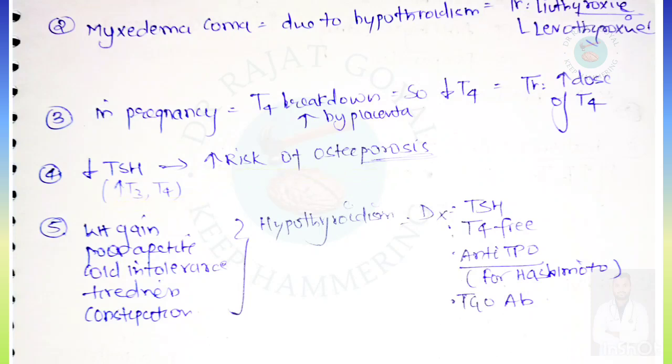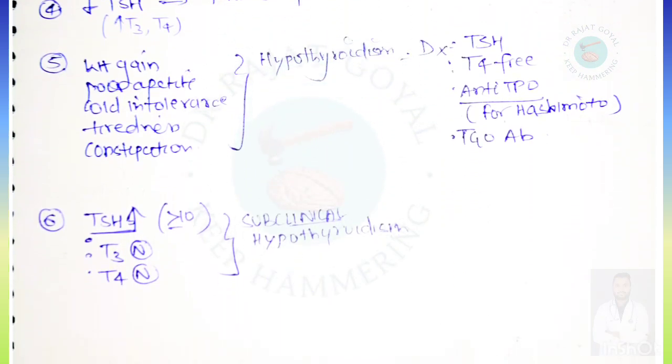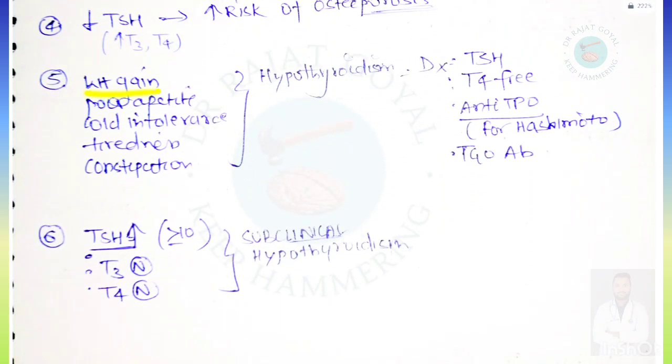So hyperthyroidism will lead to an increase in the risk of osteoporosis. If symptoms such as weight gain, poor appetite, cold intolerance, tiredness, constipation, etc. are given, then these are features of hypothyroidism.